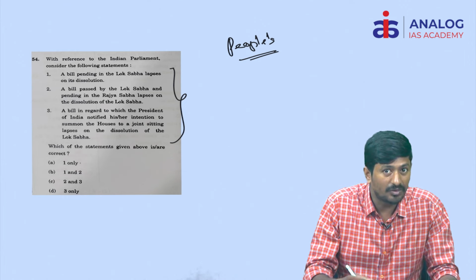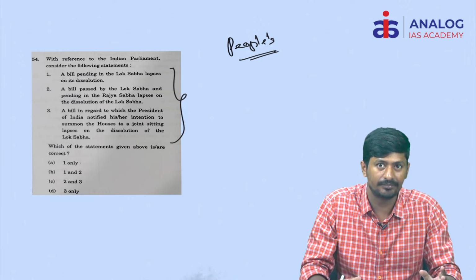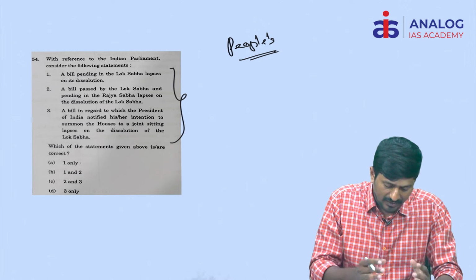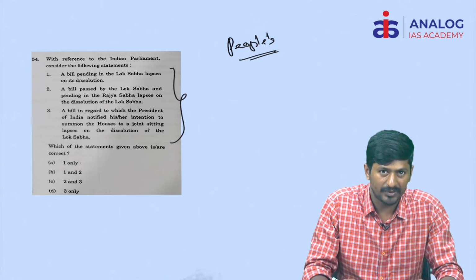When the people's house does not exist, certain bills must not exist. This is the overall logic, okay? This logic does not apply only in 3 instances, which I will be telling you.